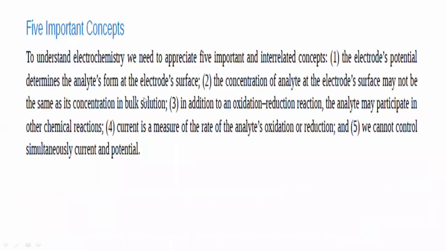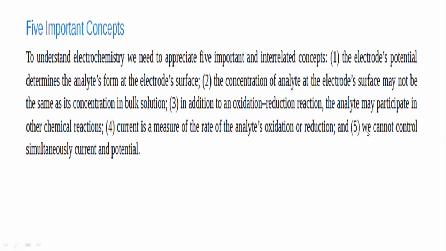So for that, we have discussed five important points. The concentration of the electrode potential will determine the analyte concentration. Second, the concentration of the analyte at the electrode surface may not be the same as in the bulk solution. The oxidation and reduction happening on that electrode surface, along with this reaction, the analyte may also participate in other reactions. Then, whatever amount of current is flowing through this analyte oxidation reaction is a measure of the redox type of reactions.